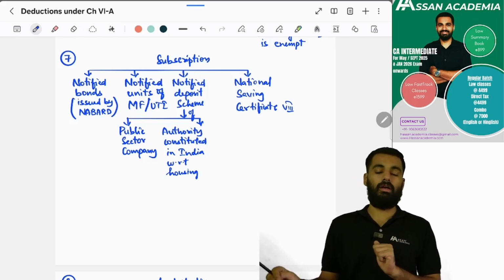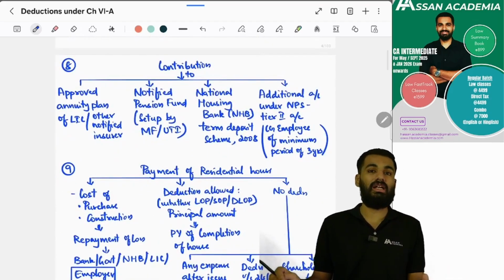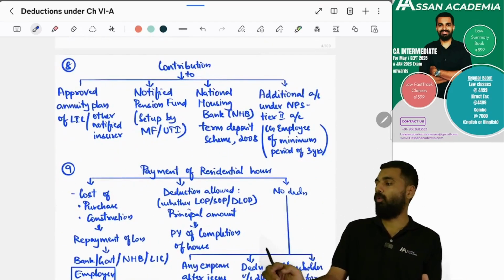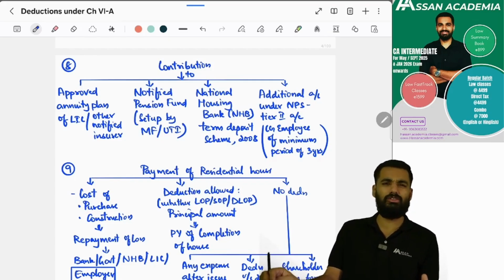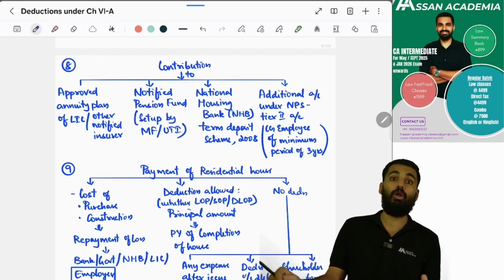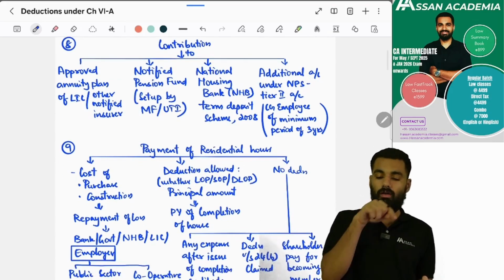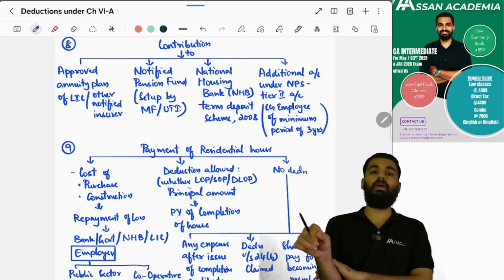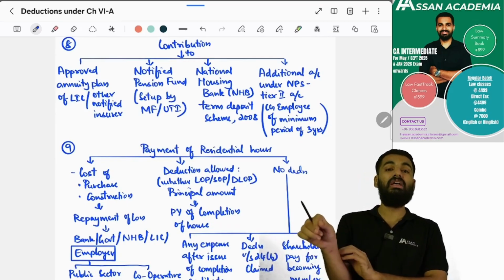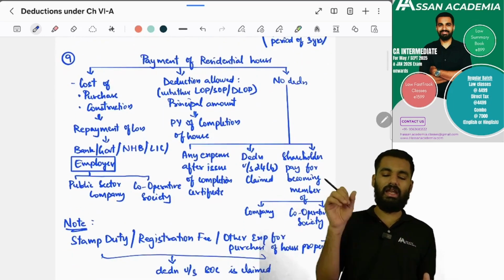If you subscribe to this, then you can claim deduction under section 80C. And also an approved annuity plan of life insurance company or any other insurance company, then pension fund of mutual fund or Unit Trust of India, then National Housing Bank term deposit and National Pension Scheme NPS tier 2 for central government employee. You can claim deduction under section 80C.